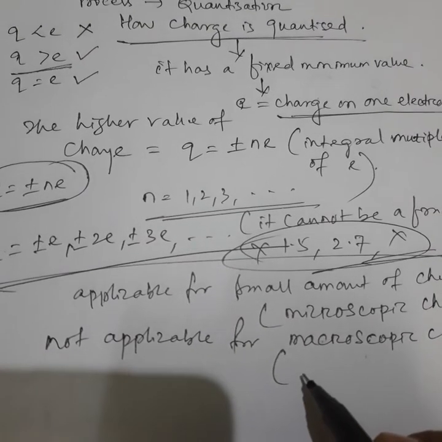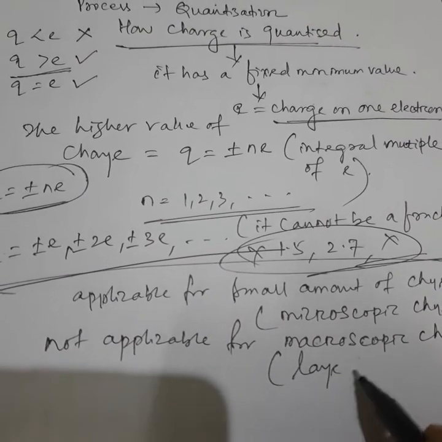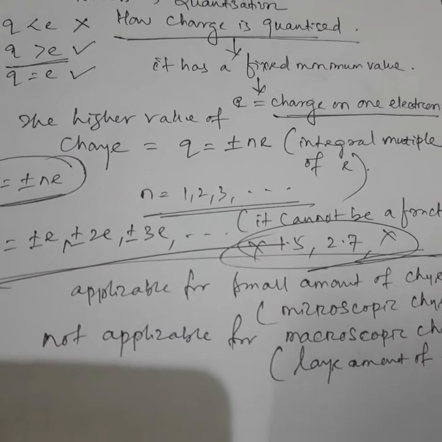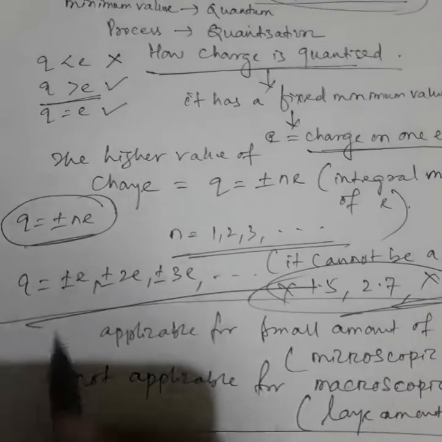Where there is a large amount of charge, you cannot apply the quantization of charge.